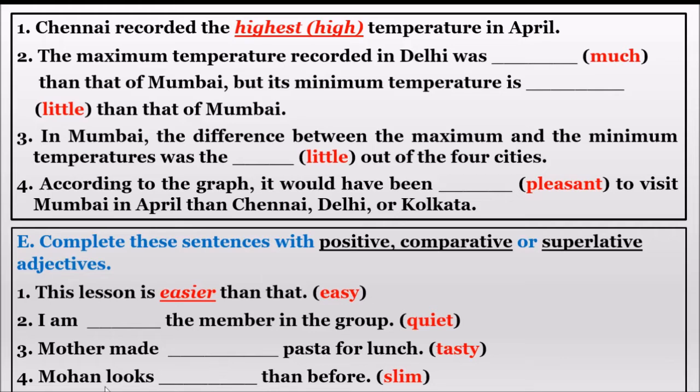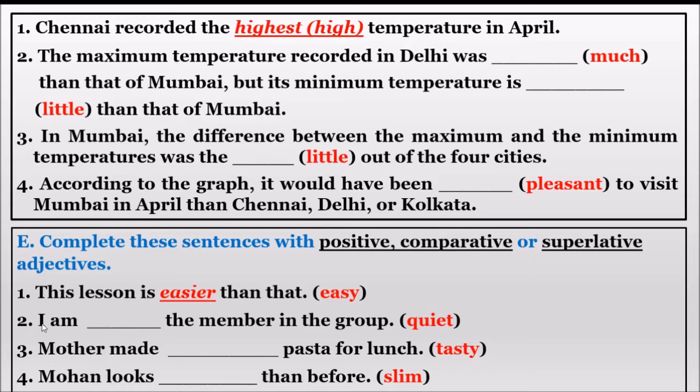Fourth one. Mohan looks dash than before. So here also we are talking about only one person, but we are talking about the time. It means we are comparing the time, that Mohan is looking slim now when compared to before. So we are talking about two times, present and past. So Mohan looks slimmer than before. We should add ER because it is a comparative degree.